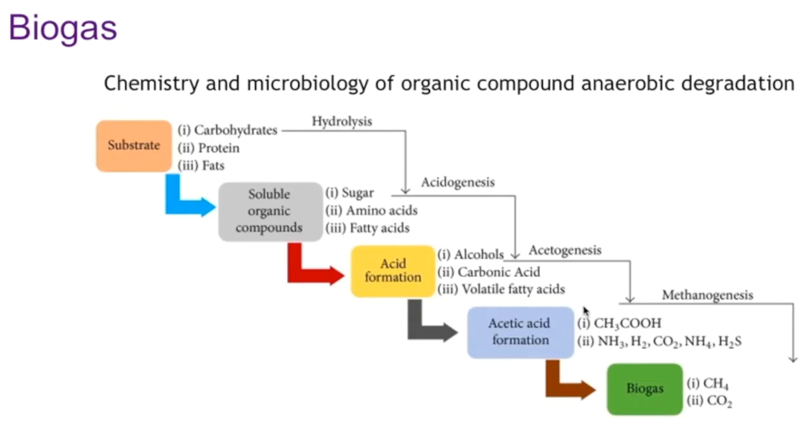Hydrogen and acetic acid are the compounds that methanogens, the microorganisms responsible for the production of methane, can utilize. That's a substrate that they can utilize. We can have other byproducts and other transformations.